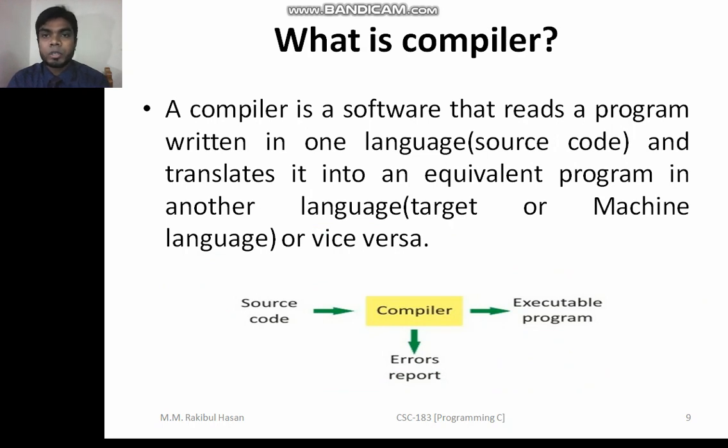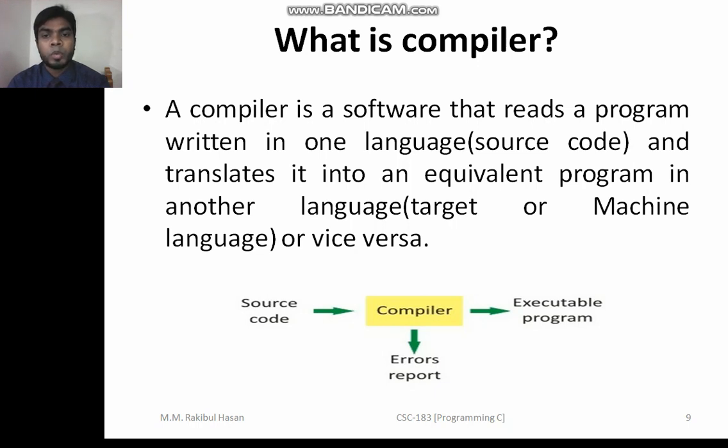Compiler, as I already mentioned, is nothing but a translator. It will play a role as a translator. It will convert source code to machine language or vice versa. Source code means the code we are writing by using our keyboard, but that code will not be understandable by our computer. Computers only understand 0 and 1. So machine language is the combination of 0 and 1.